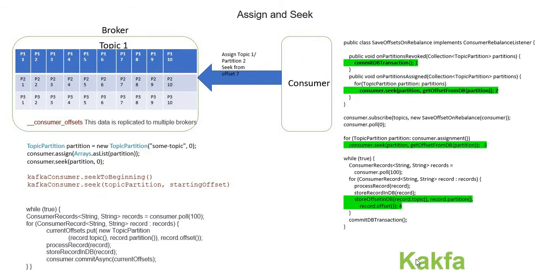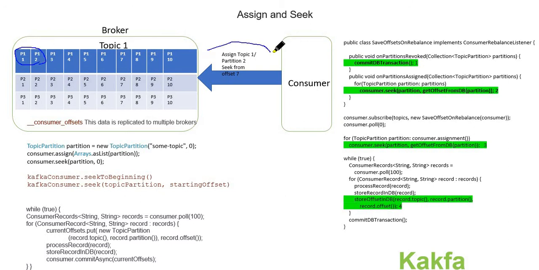Now let's discuss what seek is. Again, let's start with the default mechanism. We discussed how the consumer gets the partition: we can assign it, or the broker will do it. But in terms of offsets, say the consumer is consuming data from partition 1, and the first time it gets the first two offsets.